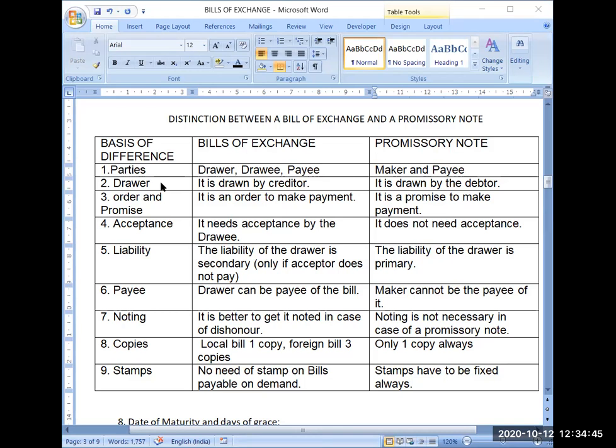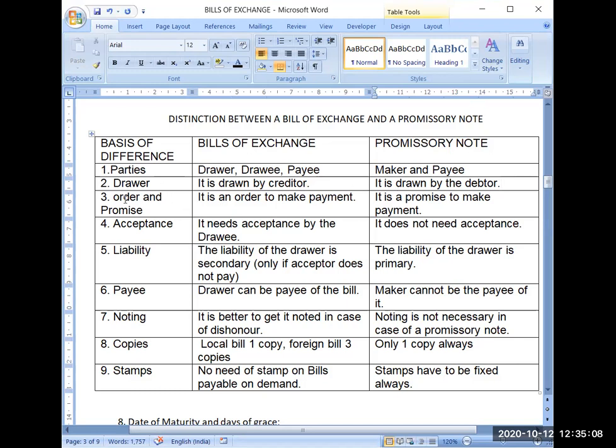Now second basis of difference is drawer. Here the creditor will be the drawer. The person who has sold goods on credit will be termed as drawer and he will be writing the bill. But here the person who is purchasing the goods on credit, that is the person who is debtor, who is customer, will become the drawer.